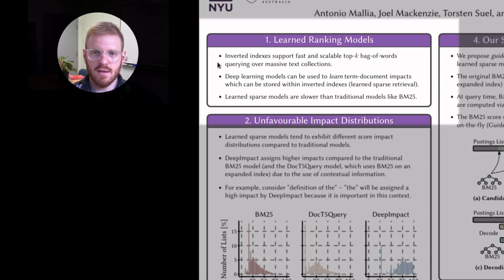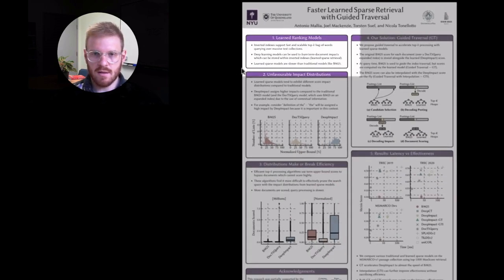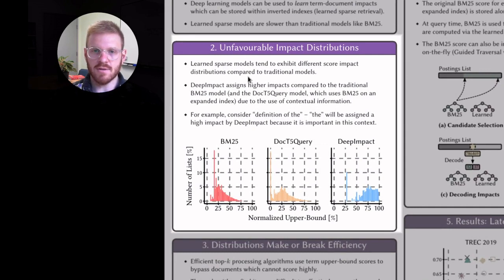But recently there's been some work on learned models which can actually learn the term document impacts for each term document pair, and you can store those in inverted indexes instead of term frequencies and use those to rank documents. Now, these learned sparse models are much slower than traditional models like BM25, but they're also much more effective. And the reason they're slower is because of unfavorable impact distributions.